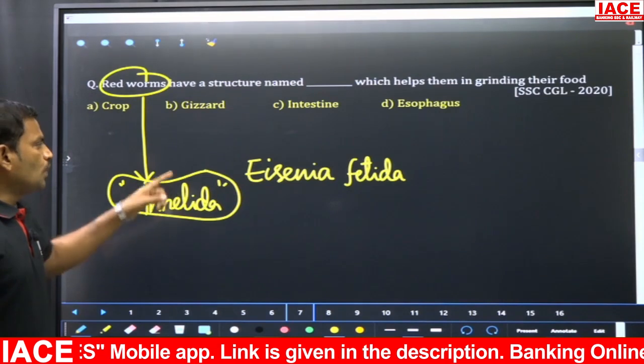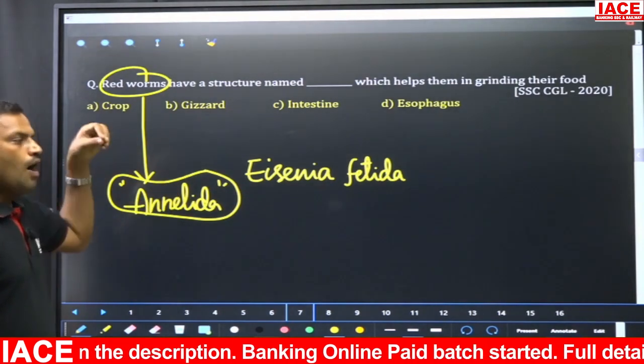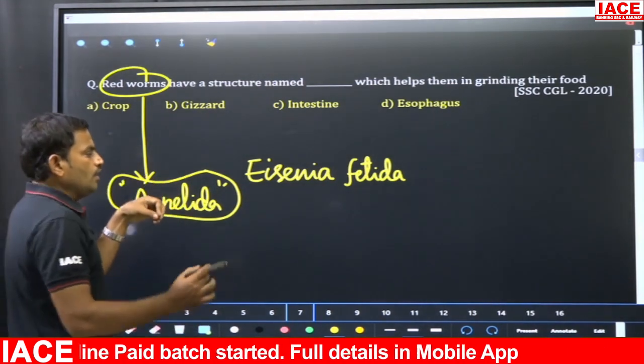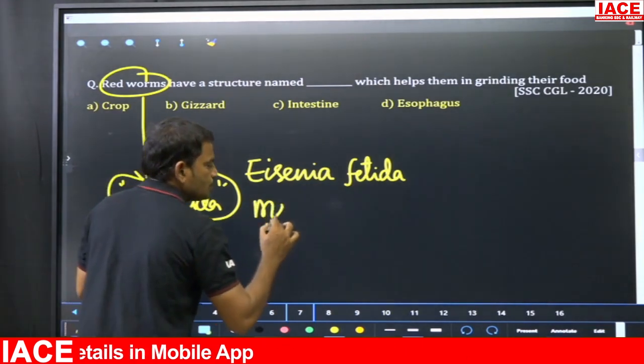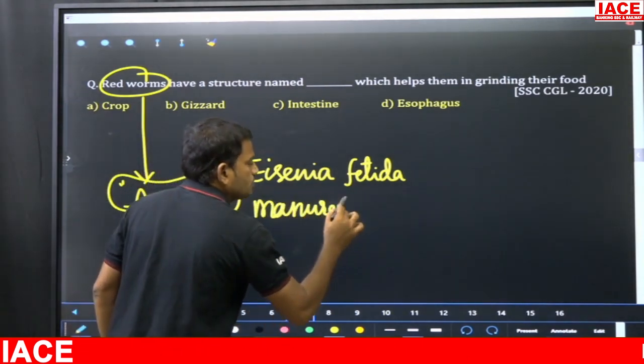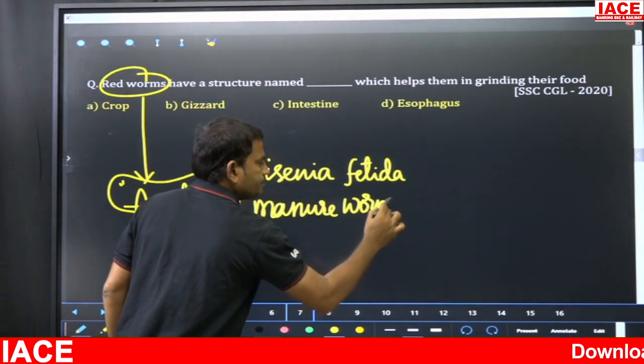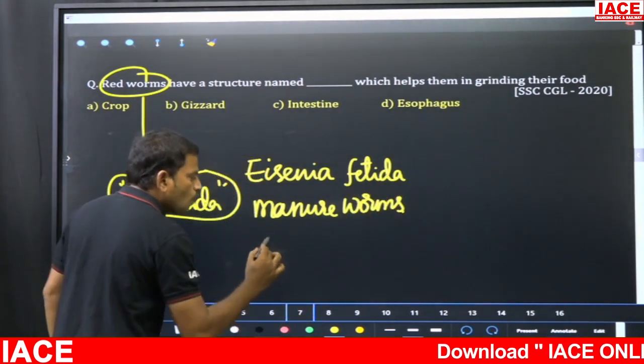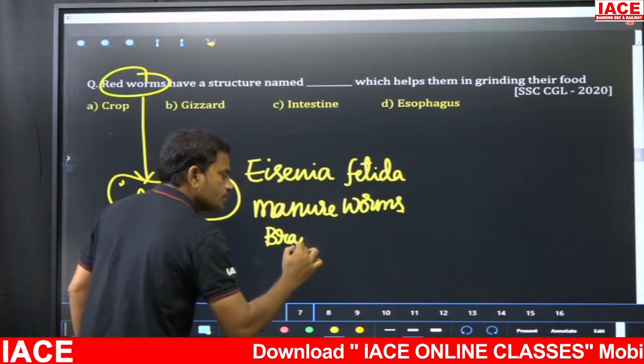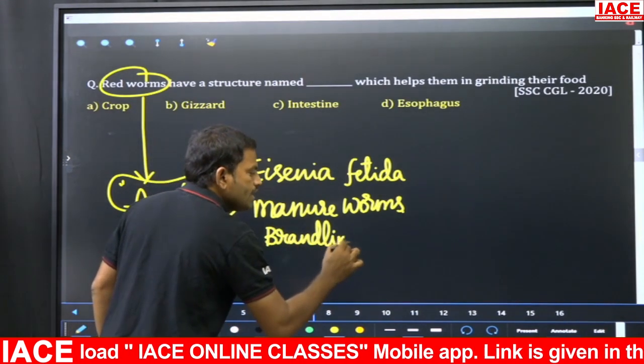Clear? So now these red worms may even be called manure worms. They are also called brandling worms.